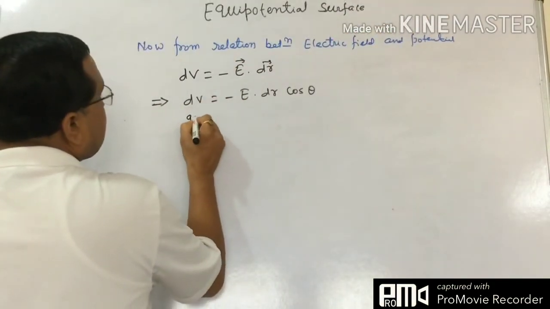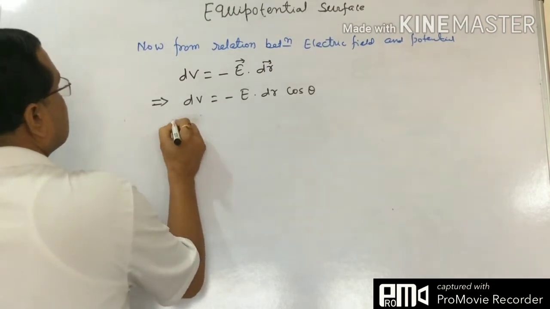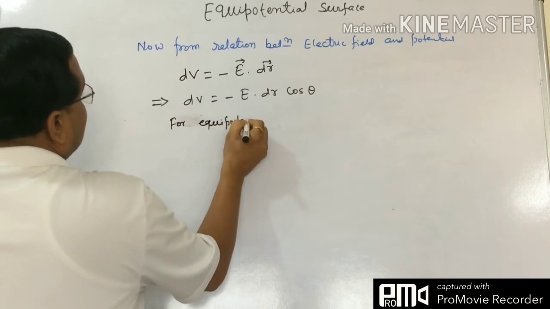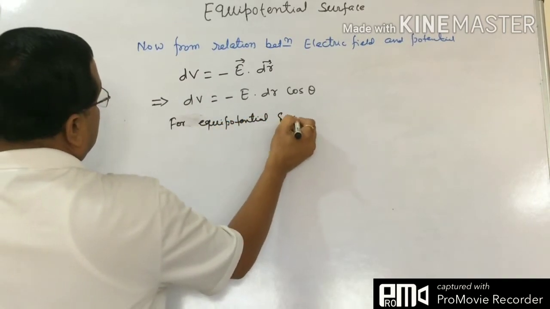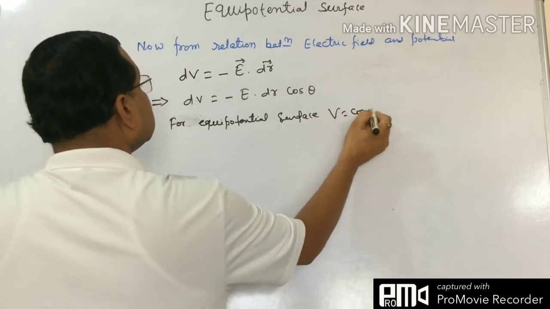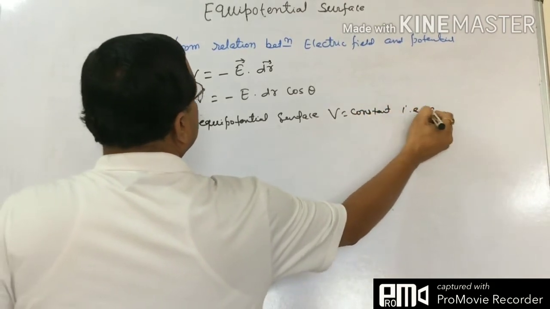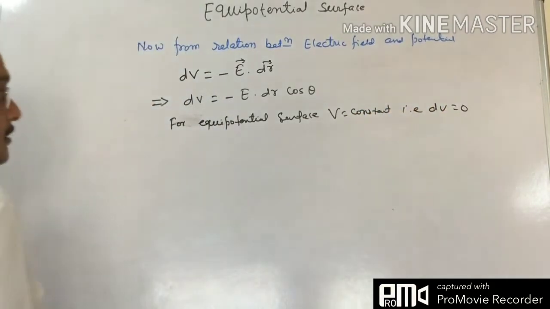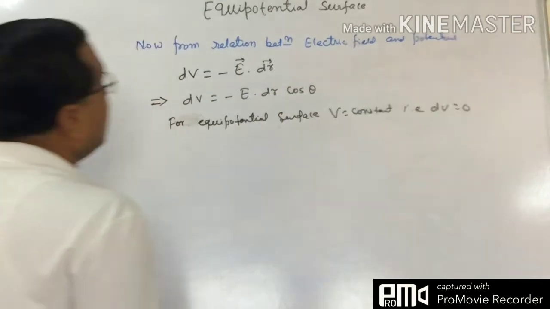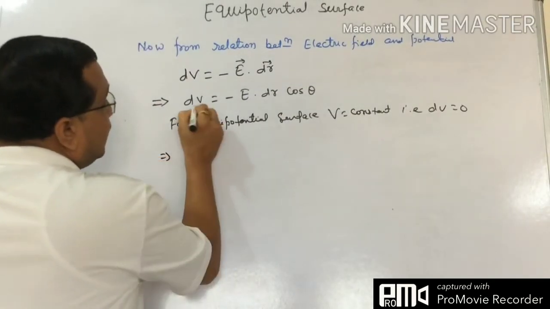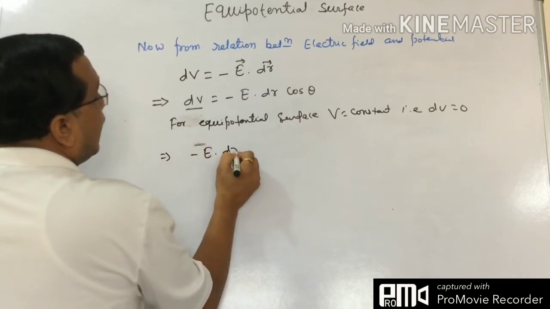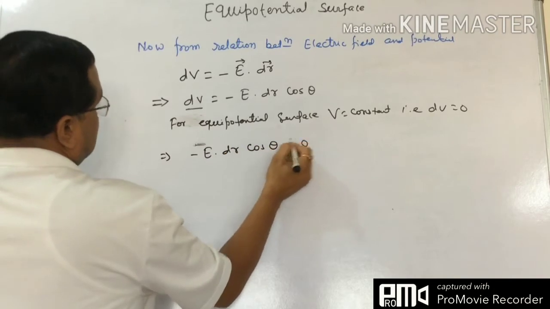For an equipotential surface, V equals constant, that is dV equals 0. The potential has to be constant from the definition of the equipotential surface. So dV is 0 means minus E dr cos theta equals 0.